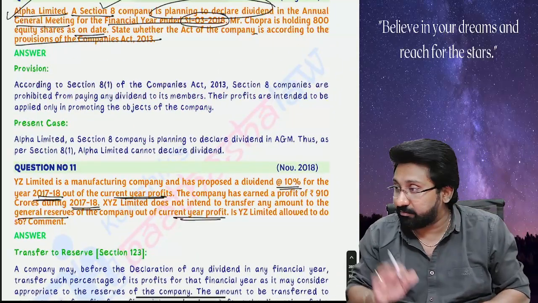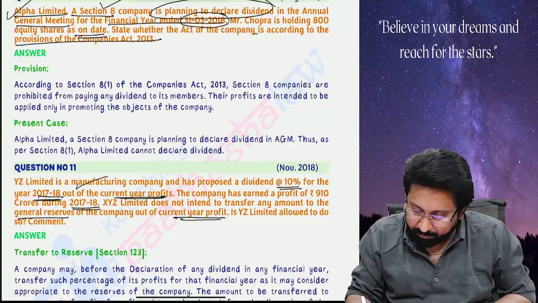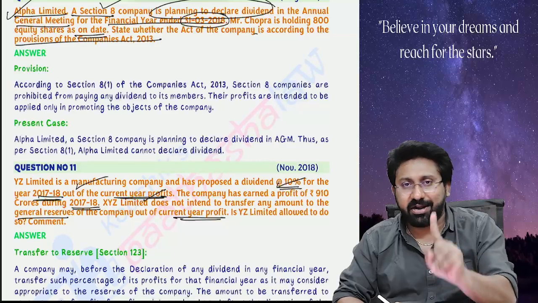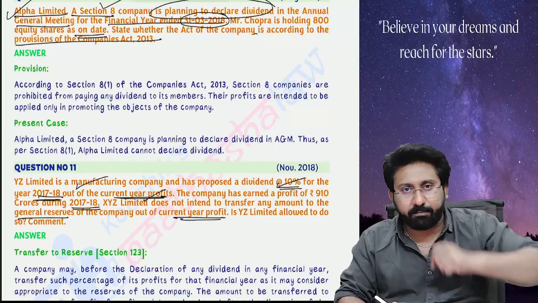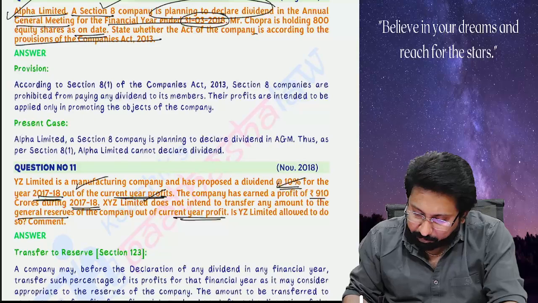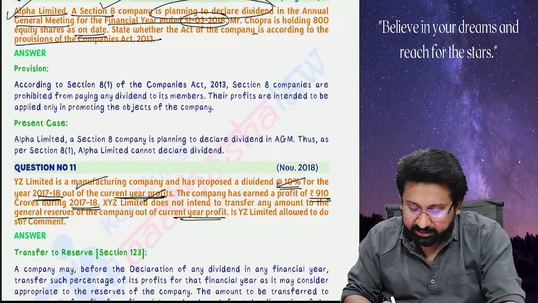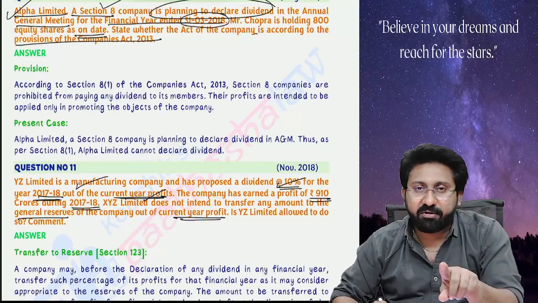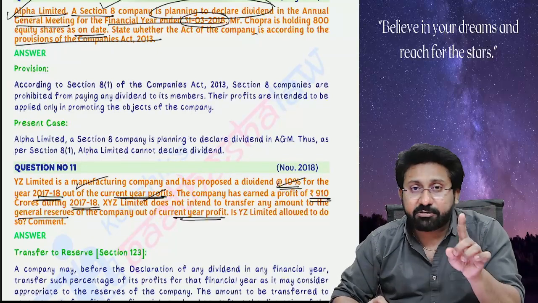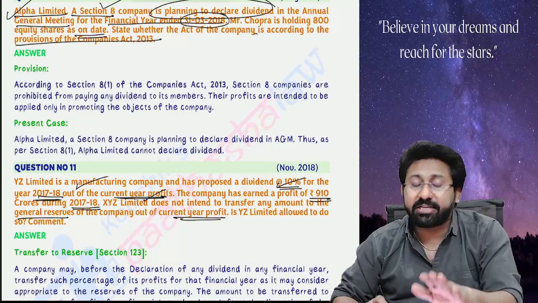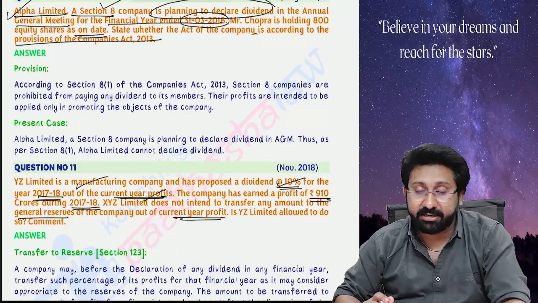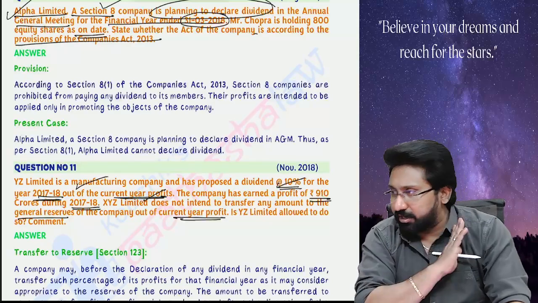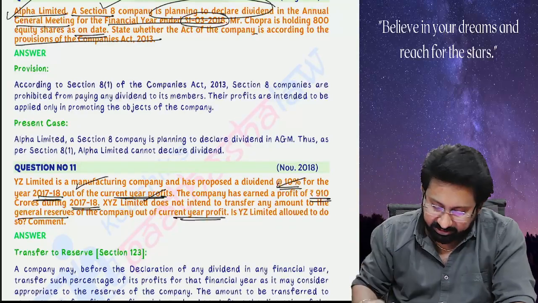Comment. Listen what has happened. This is a company. Proposed dividend of 10% out of current year profits. Dividend can be declared out of three sources: current year profit, past profit, or out of both. Company has earned a profit of 910 crores. XYZ Limited does not intend to transfer any amount to general reserve. There is no link between declaration of dividend and transfer to general reserve. Transfer of profits to general reserve is at the complete discretion of board of directors. Means if board of directors wanted to transfer any amount to general reserve, they can transfer, or else there is no compulsion to transfer any amount to general reserves.